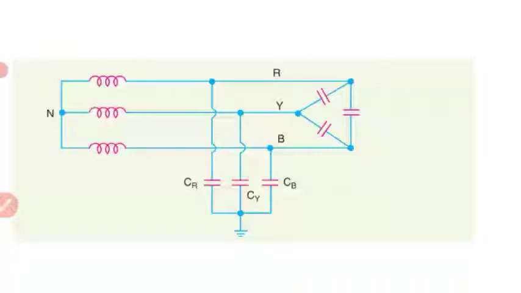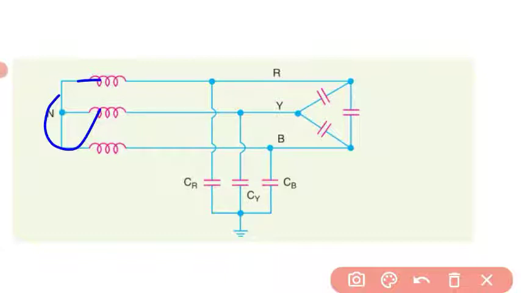It is also called an isolated neutral system or free neutral system, because the neutral is not connected to the ground; grounding has not been done at the neutral point. Hence it is called an ungrounded neutral system.